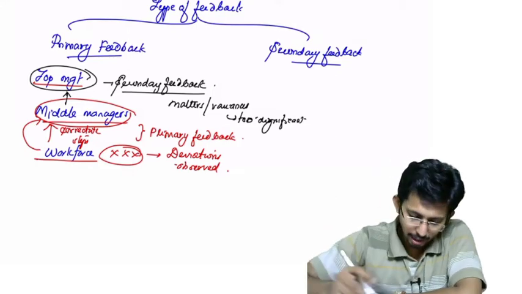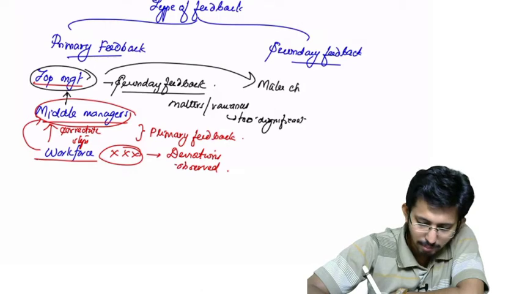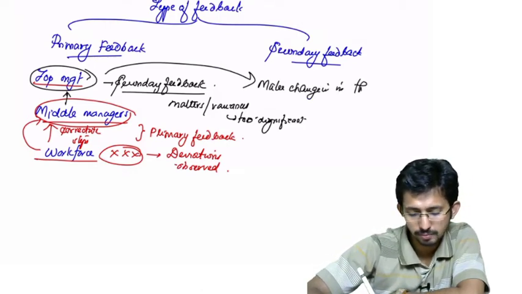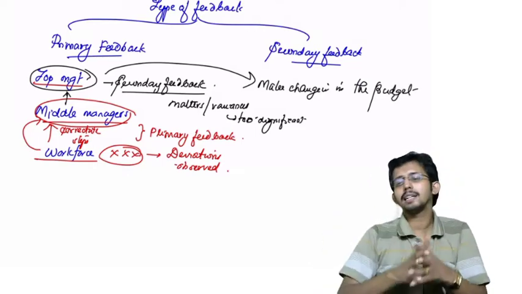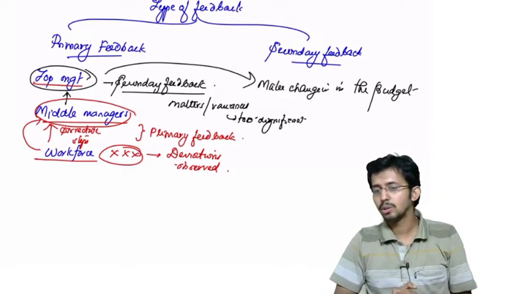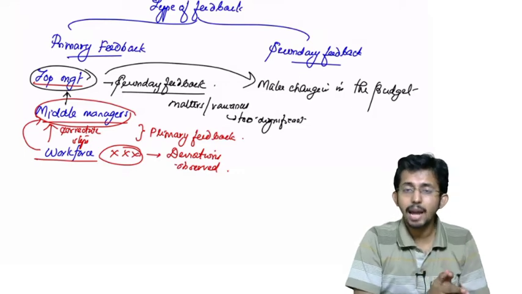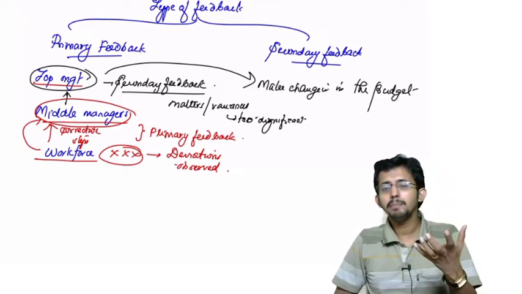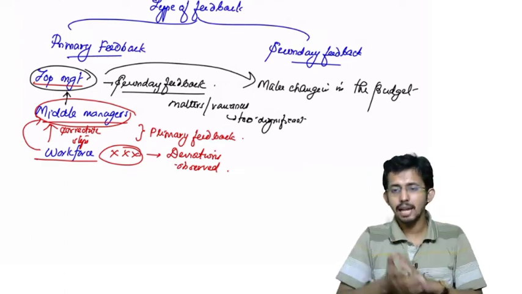Top management will generally make changes in the budget itself, because this is too serious, so they have to take control of this. They will have to make necessary amendments or alterations to the existing plan or budget. So secondary feedbacks will be very crucial in nature and there will be immediate action.